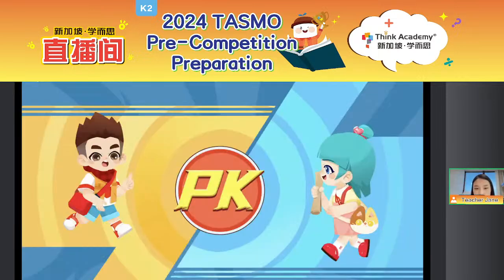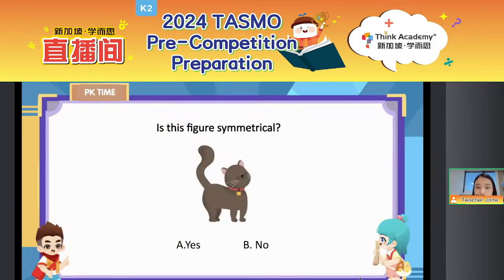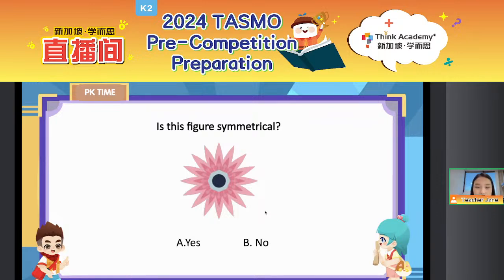So let's have a look. Let's do a PK game time. Do you think this is symmetrical? A for yes, B for no. Yeah, this is symmetrical. Good job, everyone. Then how about this? Is this figure symmetrical?